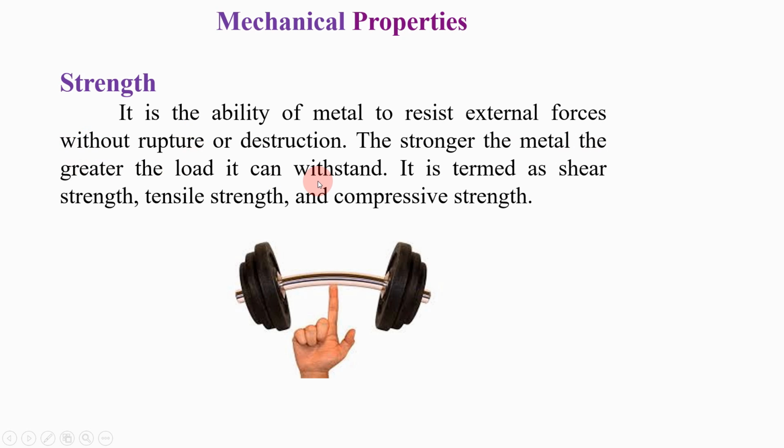If your metal has high strength, it can sustain a very high load. There are three different types of strength: shear strength, tensile strength and compressive strength. So this is all about strength.